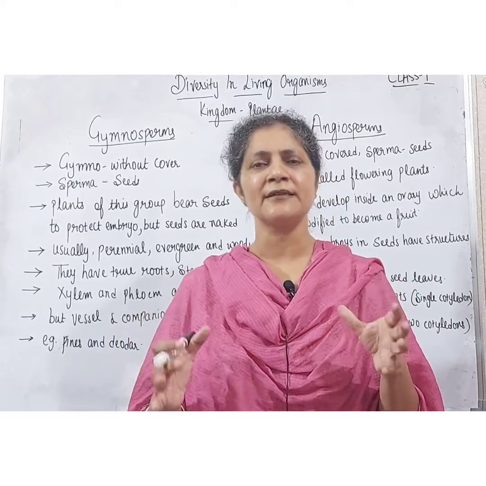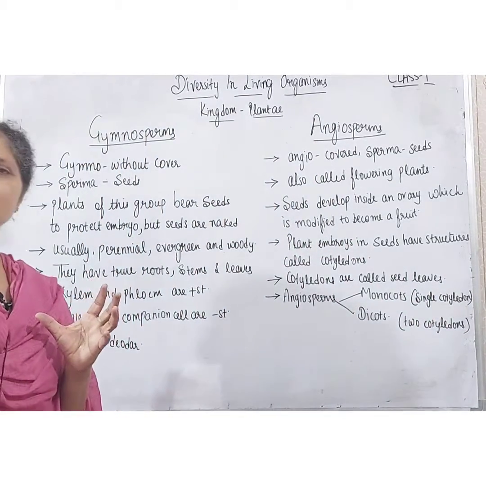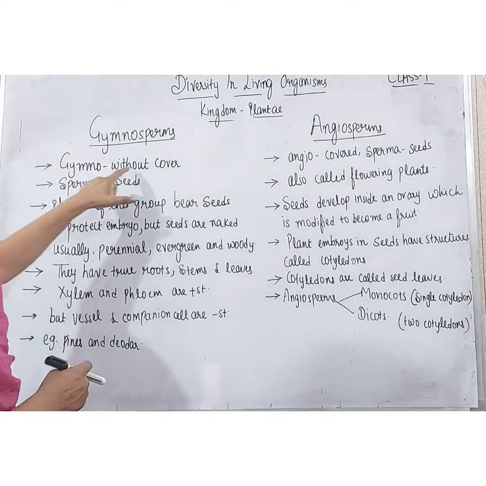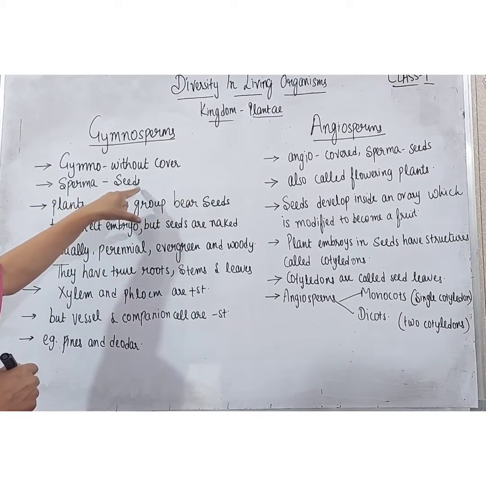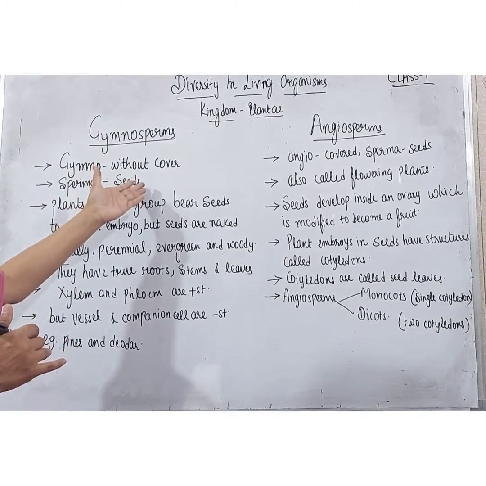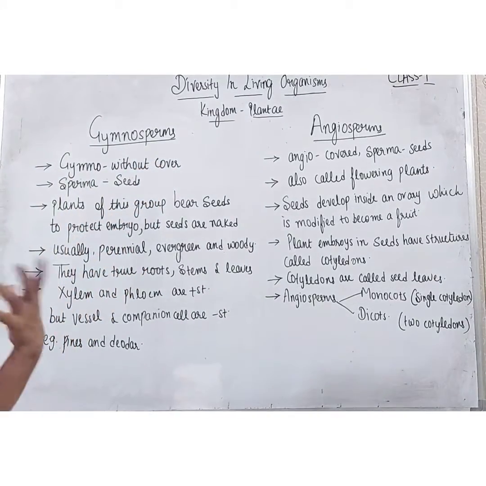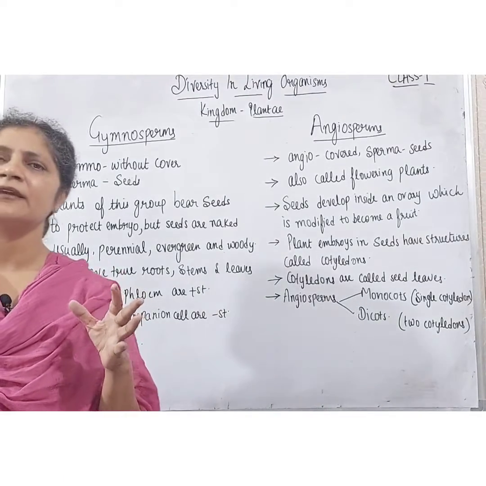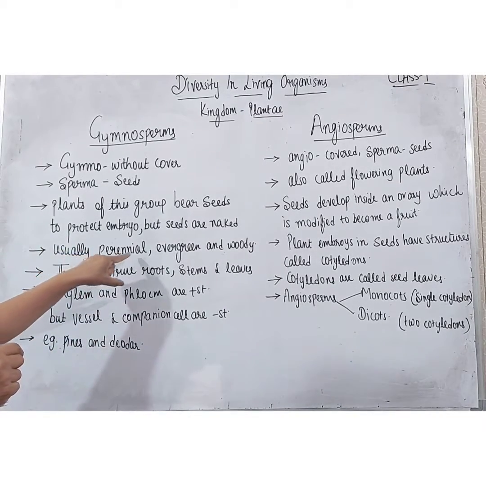First of all, we will discuss the gymnosperms. The term gymnosperms is derived from two words. One is gymno, that means without cover. Second is sperma, that is known as the seeds. So the gymnosperms, as the name suggests, contain seeds without cover. That means seeds are naked. The plants in the gymnosperms bear seeds, but they are not covered. They are naked. Second, they are usually perennial.